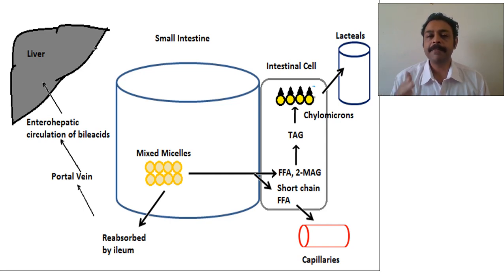So what happens here? Lingual lipase, gastric lipase, and pancreatic lipase break down triglycerides to 2-monoacylglycerol plus free fatty acids, and cholesterol esters are broken down to cholesterol. They mix with the bile salts to become micelles. They enter passively into the intestinal cell. In the intestinal cell, they are reassembled, where the bile salts enter the enterohepatic circulation, and the fats are coated with phospholipids as well as ApoB48, and they enter into the lymph and then into the blood. So until now, I think you have understood this.